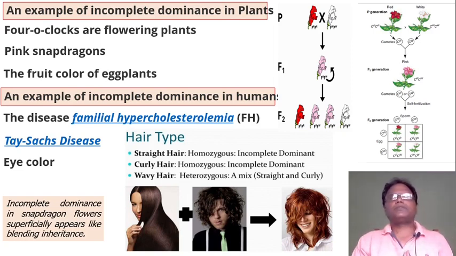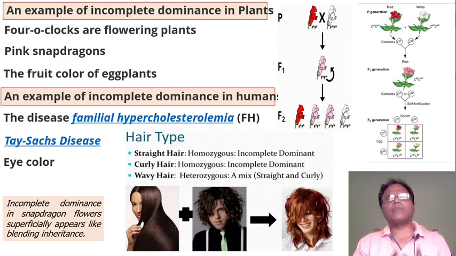Some examples of incomplete dominance in plants are Four o'clock plants, which are flowering plants, pink snapdragon, Antirrhinum majus, then fruit color in eggplants, and some examples are also found in human beings: the disease familial hypercholesterolemia, that is FH, Tay-Sachs disease, eye color.